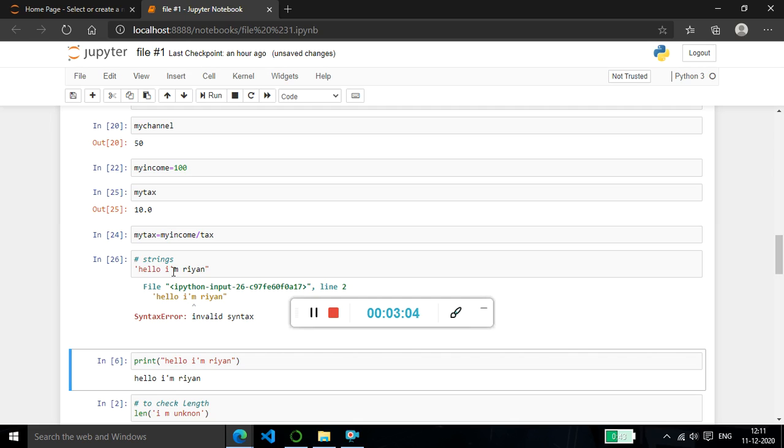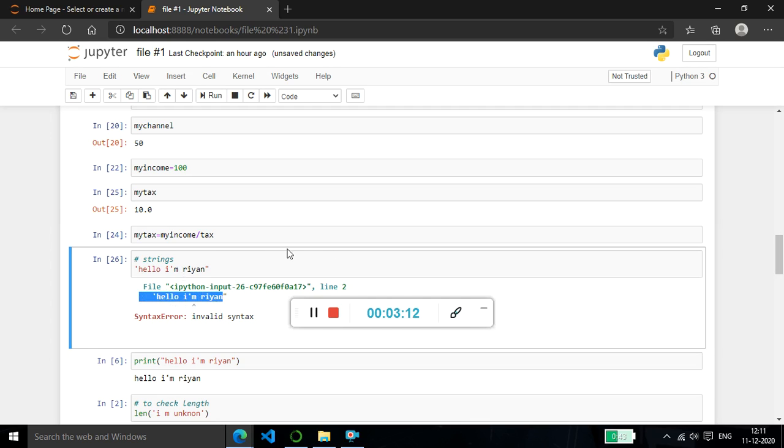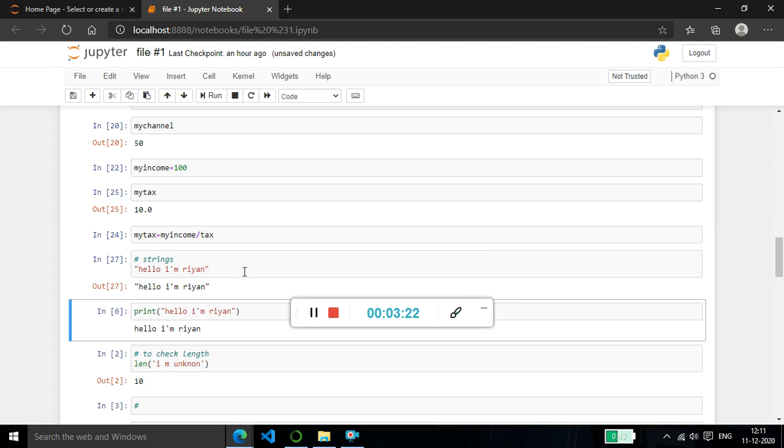Jupyter Notebook shows it because it knows that whoever uses it is a beginner. Don't worry, you will also become an expert. Here, hello, I am Riyan, invalid syntax. The reason is the output will only be hello I. So let me quickly change it to double quotes, and when I run shift plus enter, hello, I am Riyan.